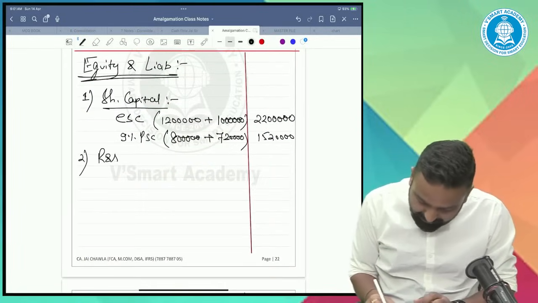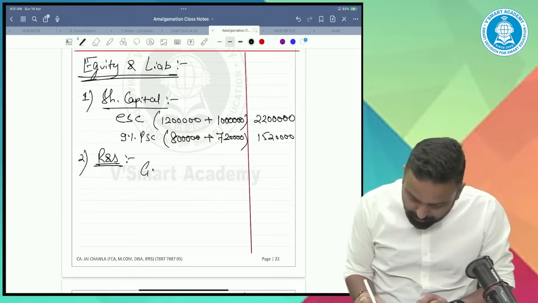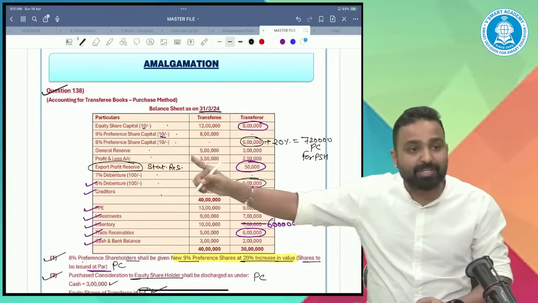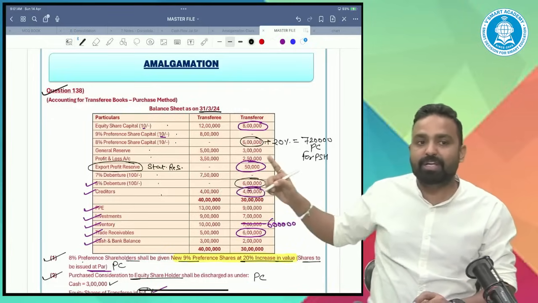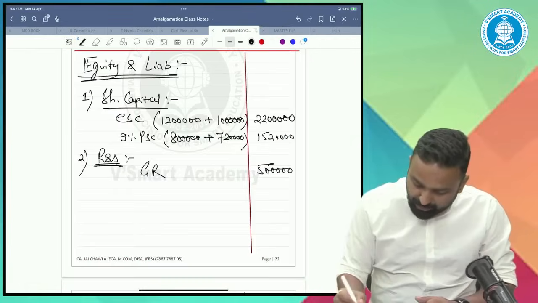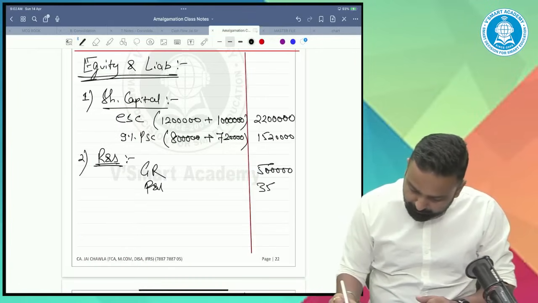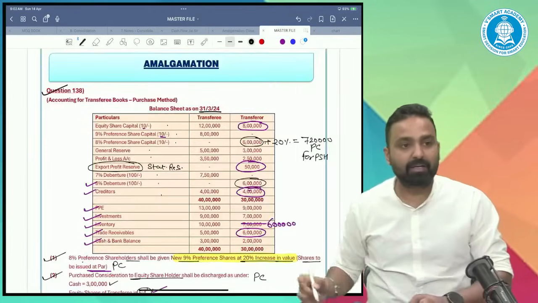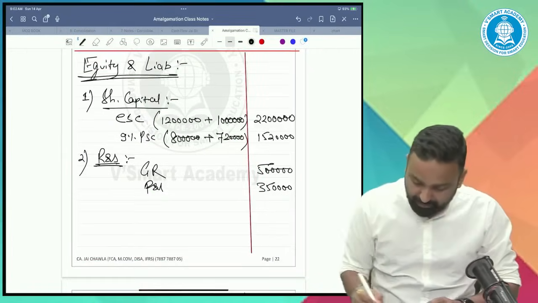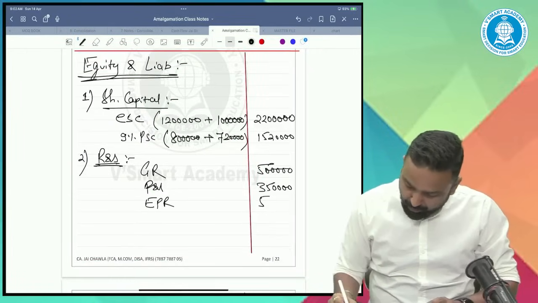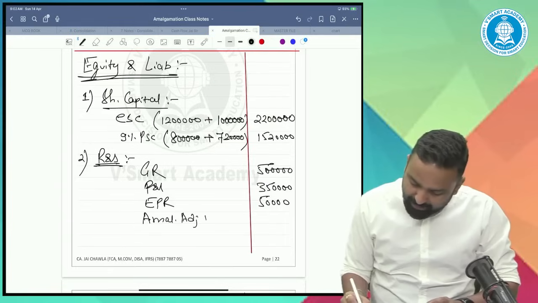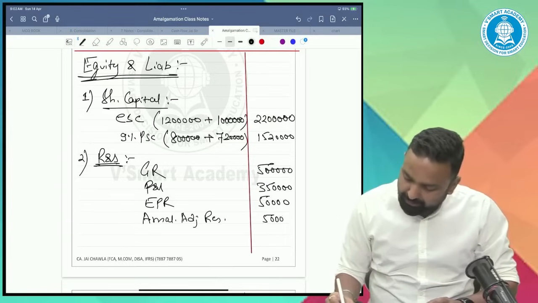So second is reserves and surplus. General reserve directly 5 lakhs. Next is P&L, also same 350 only, because the general reserve and P&L of RER are not required to be maintained. So 350 P&L. Then export profit reserve. Yes, we have taken over export profit reserve of 50,000. And also amalgamation adjustment reserve as a negative figure, 50,000.